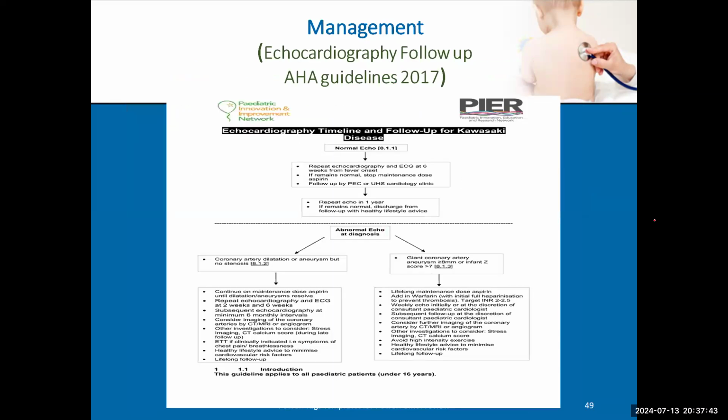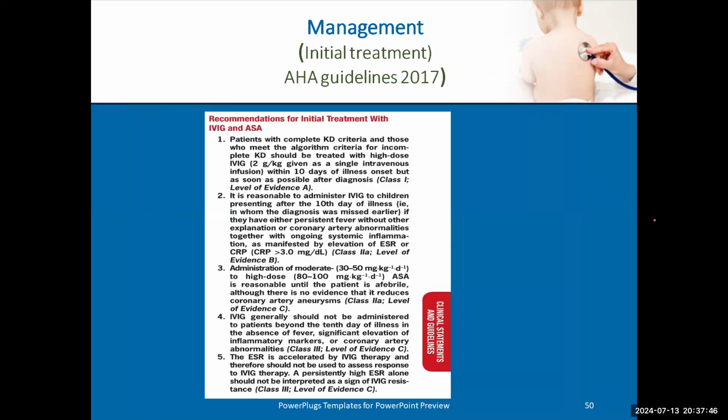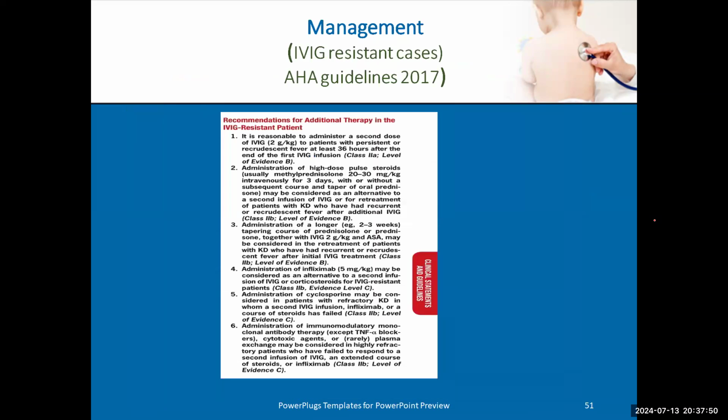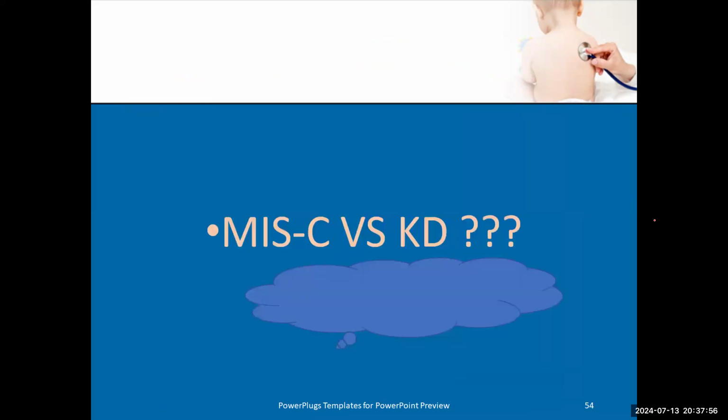These are the guidelines from the American Heart Association. I can send you the paper. It's a big paper, around 58 or 59 pages. The last thing, in 2 minutes, or 3 minutes, okay: how to differentiate between what's called MIS-C versus Kawasaki disease.